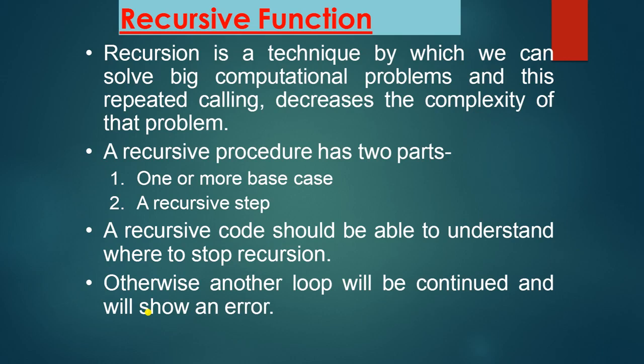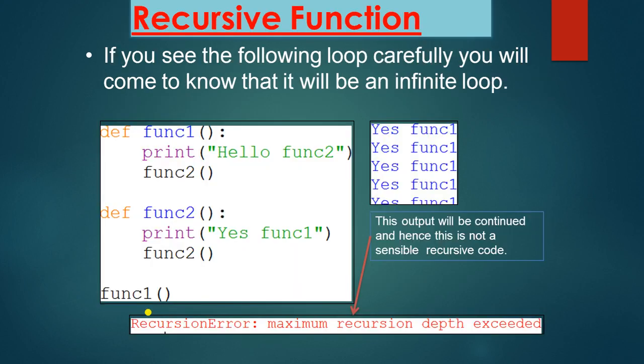Recursion is the technique by which we can solve big computational problems, and this repeated calling decreases the complexity of that problem. A recursive procedure has two parts, that is one or more base cases and a recursive step. When this recursive function reaches the base case, then it will terminate. A recursive code should be able to understand where to stop the recursion, and for stopping the recursion we need to write the base case. Otherwise the loop will continue and will show an error.